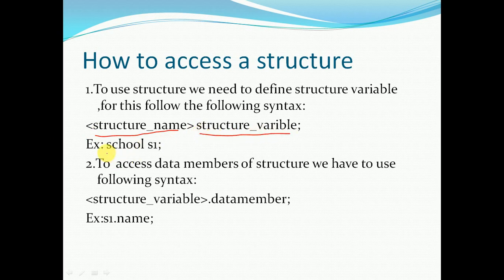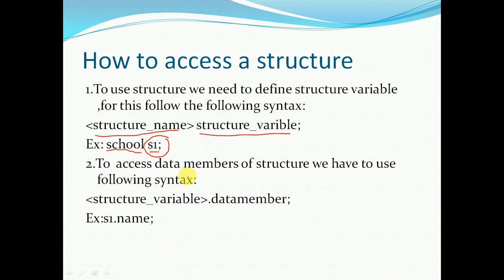Example, in the last example we have defined school. Now school is a structure name, S1 is a structure variable. Whatever data variables we have in a school, that is m1, m2, name, average, those can be accessed with the help of S1. You can write school directly, or you can also write S1.